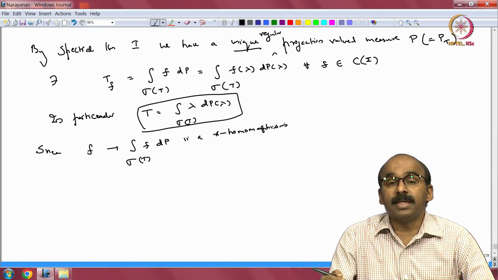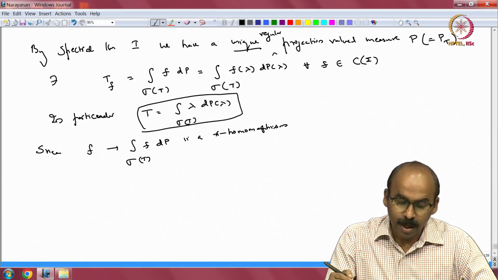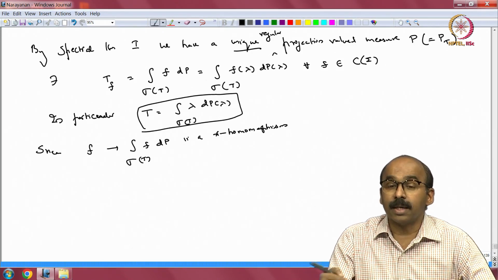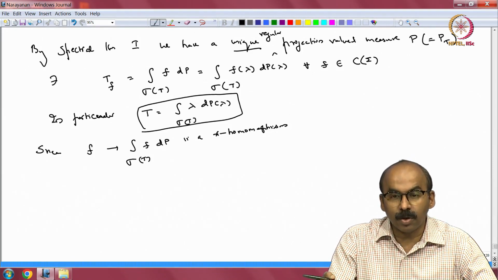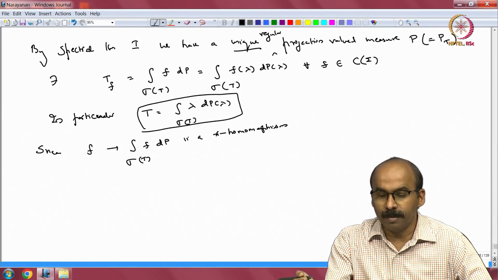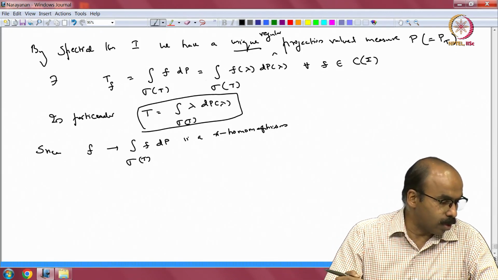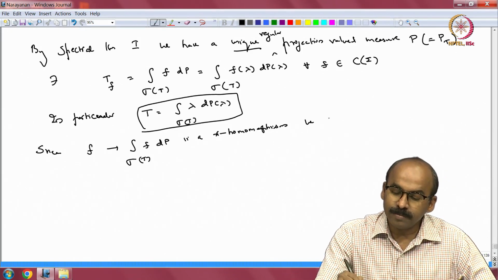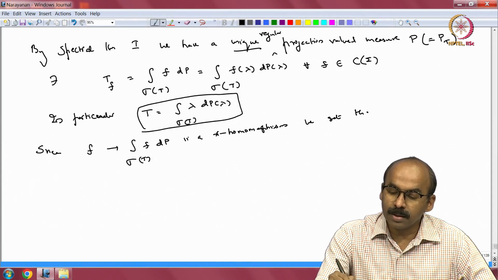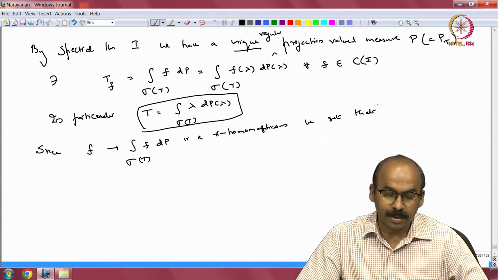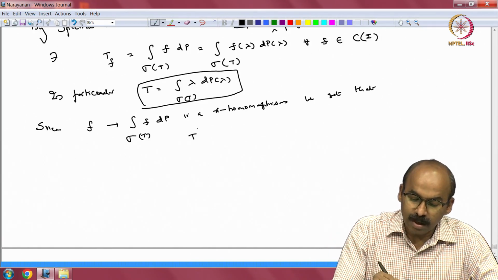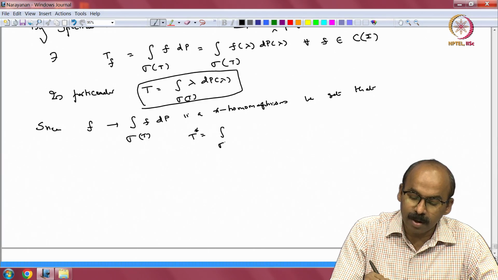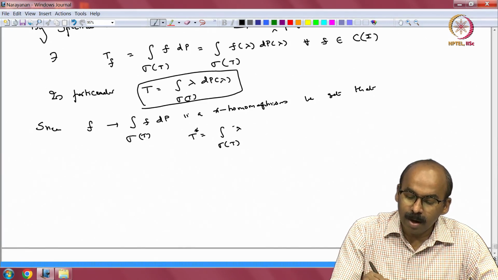From, well, initially from continuous functions on sigma to the C star algebra generated by T, which we extended to bounded functions on sigma to bounded operators on the Hilbert space H, right. So, it is a star homomorphism. We get that, yeah, this is something you should realize, that T star goes to lambda bar, right. So, we get that T star can be written as the integral over sigma T of lambda bar dp lambda, right.